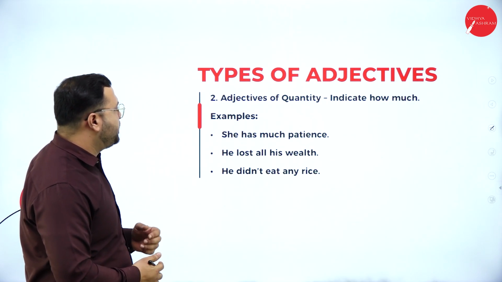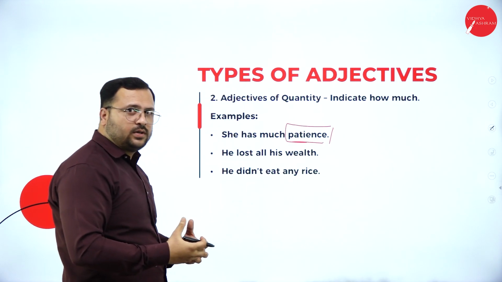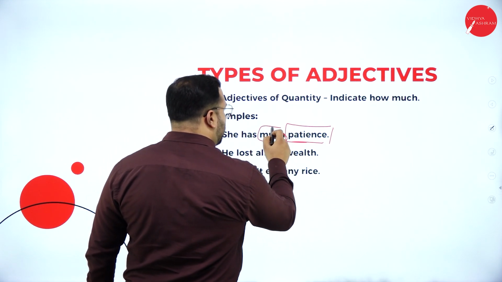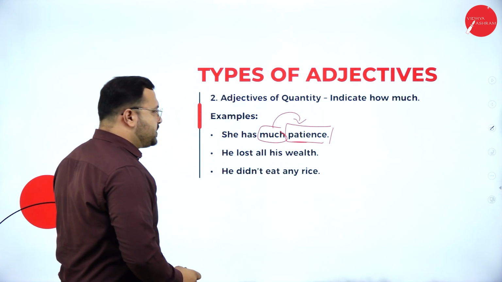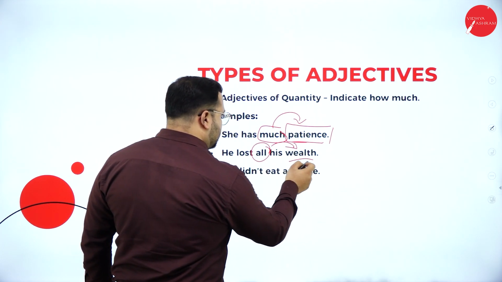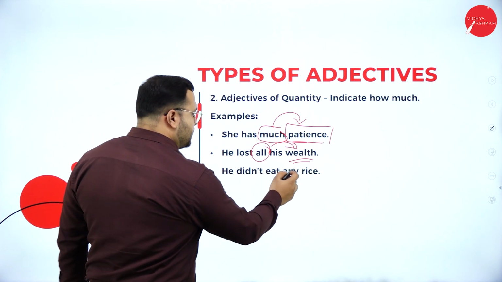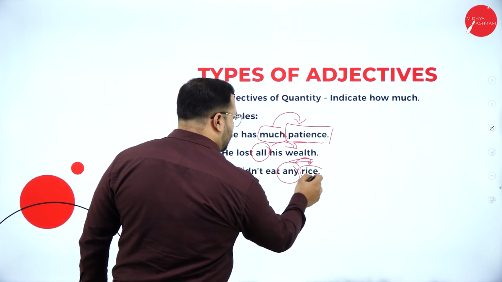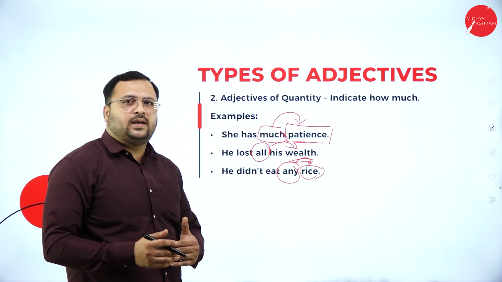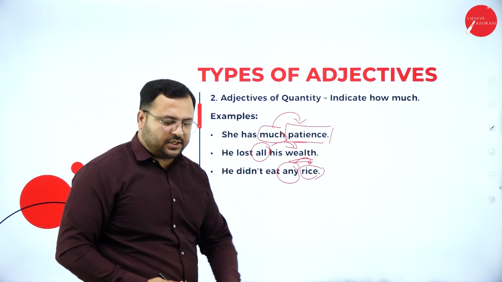Examples, she has much patience. She has patience. This patience is a noun, an emotion or a state of mind. So how much? She has much patience. He lost all his wealth. All wealth. So this is noun, wealth. He didn't eat any rice. So any. This talks about quantity. Therefore, adjectives of quantity. Read the sentence and understand the function it is performing. Then it's very easy for you to identify where is the adjective.